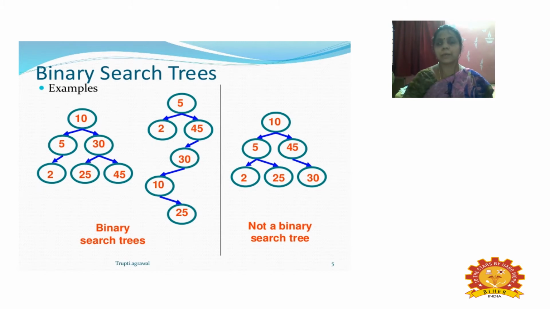So again we are comparing the value of 30 with the element of the root node, and we are checking the value. We place the value 30, which is less than the given, as the parent and the root node, so 25 is to be placed as the left subtree of 30. Likewise we can place any, and 45 we are placing as the right subtree of the element 30.